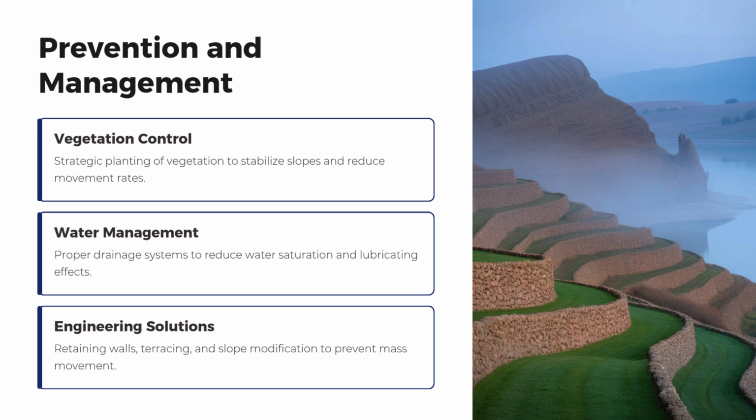Prevention and management. Vegetation control. Strategic planting of vegetation to stabilize slopes and reduce movement rates. Water management. Proper drainage systems to reduce water saturation and lubricating effects. Engineering solutions. Retaining walls, terracing, and slope modification to prevent mass movement.